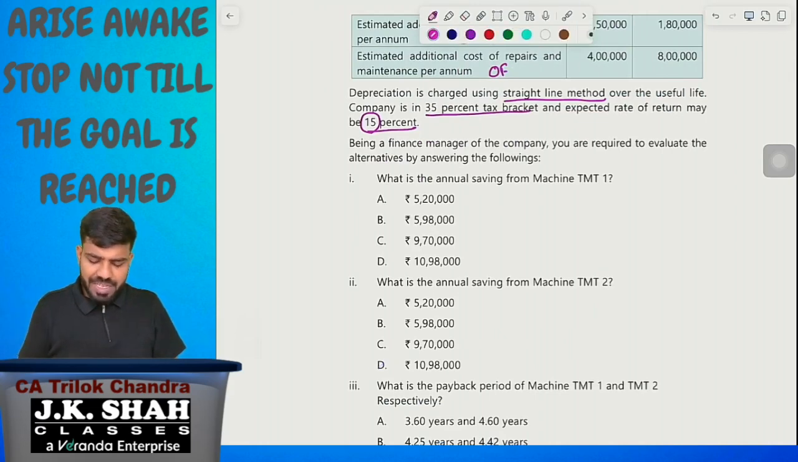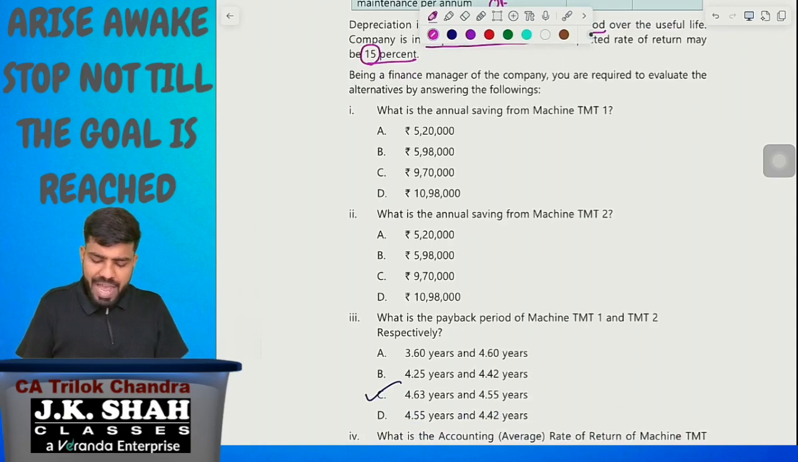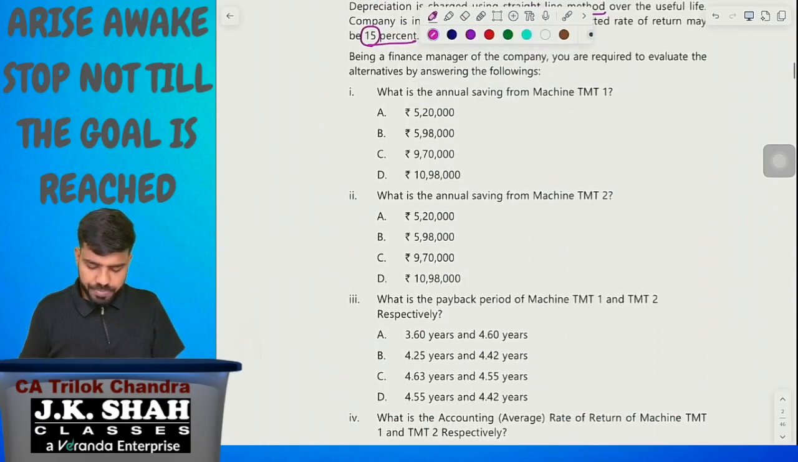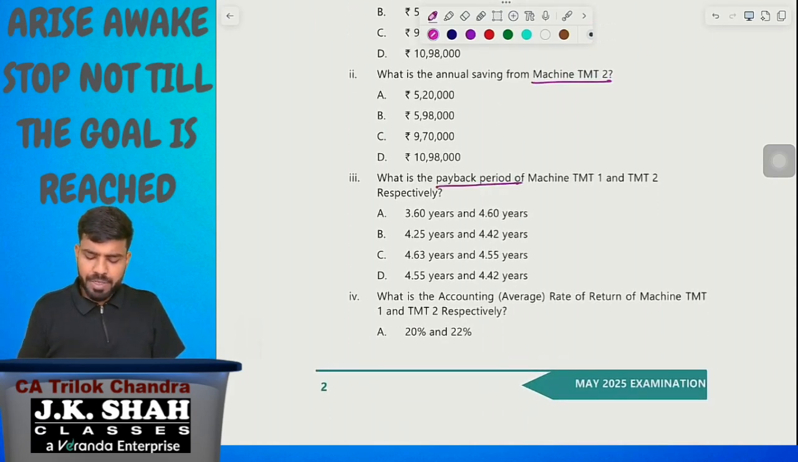Being the finance manager of the company, you are required to evaluate alternatives by answering the following. So let us see what requirements they are asking. Look here. What are the annual savings from machine TMT number 1? Annual savings from machine TMT number 2. And then they are asking the payback period. When it comes to payback period, we have to consider the cash flows after tax.